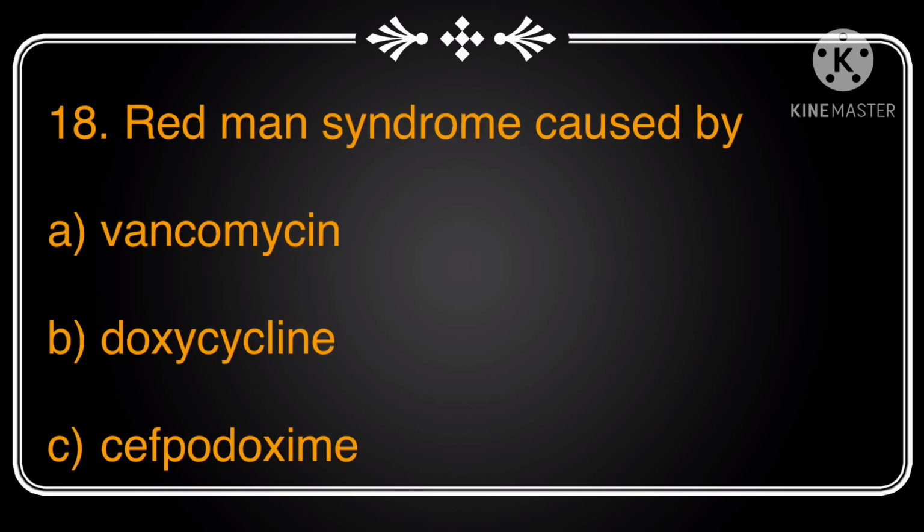The next question: Redman syndrome is caused by which of the following: vancomycin, doxycycline, cefpodoxime. Here the answer is option A, vancomycin. What is Redman syndrome? It is an anaphylactic reaction caused by rapid infusion of the glycopeptide antibiotic vancomycin. It consists of a pruritic erythematous rash on the face, neck and extremities. Vancomycin is mainly prescribed to treat serious bacterial infections, including those of bones, blood and skin.